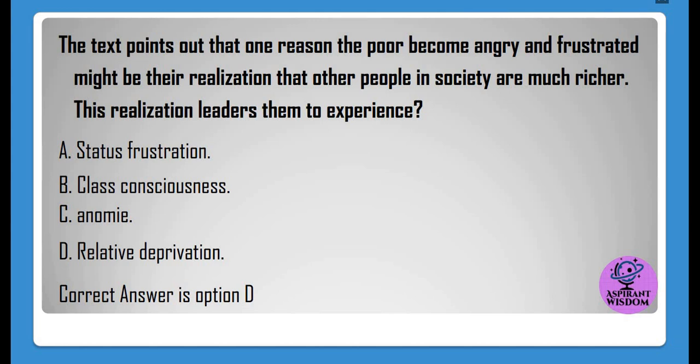The text points out that one reason the poor become angry and frustrated might be their realization that other people in society are much richer. This realization leads them to experience A. Status frustration, B. Class consciousness, C. Anomie, D. Relative deprivation. Correct answer is option D.